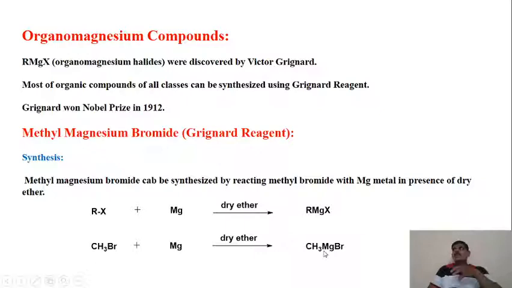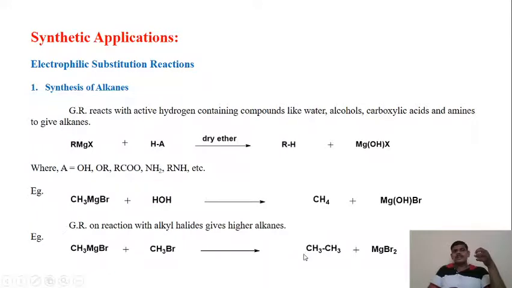Now we are going to look into the reactions, or the compounds which are synthesized using methyl magnesium bromide. That is the synthetic application. The first topic in synthetic application is electrophilic substitution reaction. In electrophilic substitution, first is the synthesis of alkanes. Alkanes means there is no double bond in the carbon compounds.